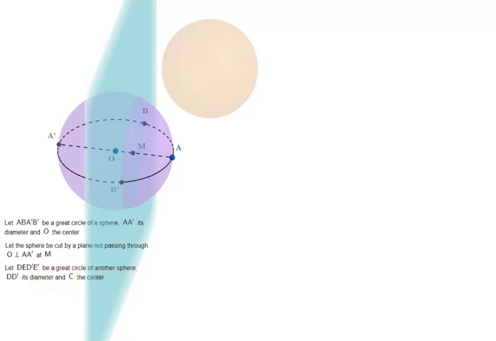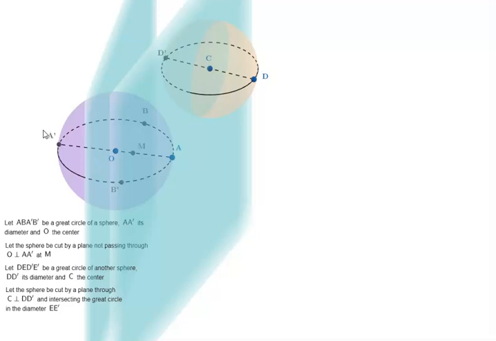Let D prime E prime be a great circle of another sphere, D D prime its diameter and C the center. Let the sphere be cut by a plane through C perpendicular to D D prime and intersecting the great circle in the diameter E E prime. The plane is intersecting the great circle at E E prime. Of course, it is intersecting the diameter at C, because that is where we drew the perpendicular plane. Now that you have got the idea of these planes cutting these, let me hide it.